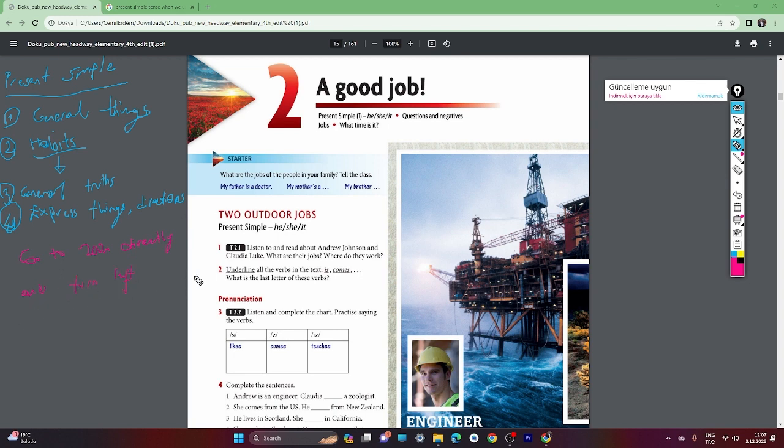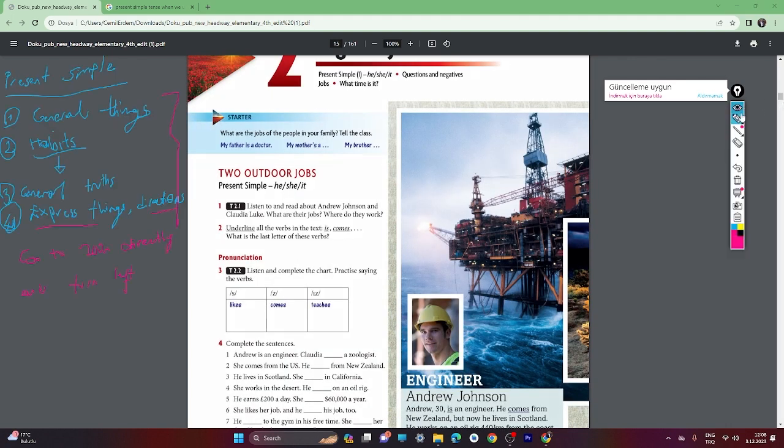On the right hand side is the pharmacy. So when we express things and directions, we use present simple. Of course, I can give you some other rules about the present simple, but we will learn them by studying the pages. Let's continue.